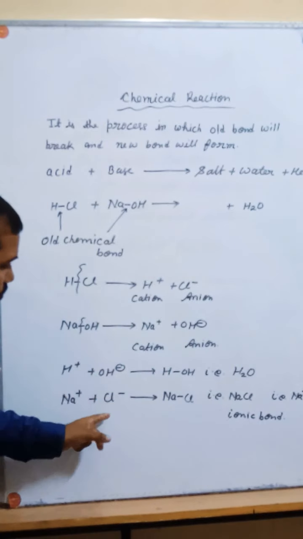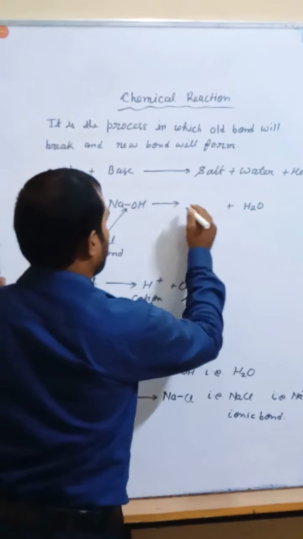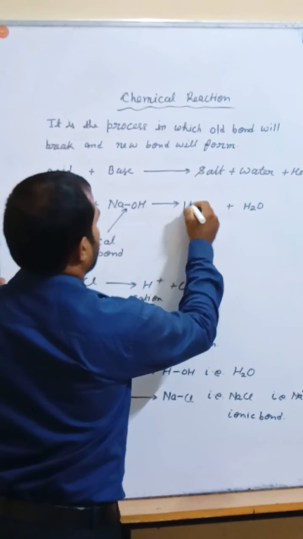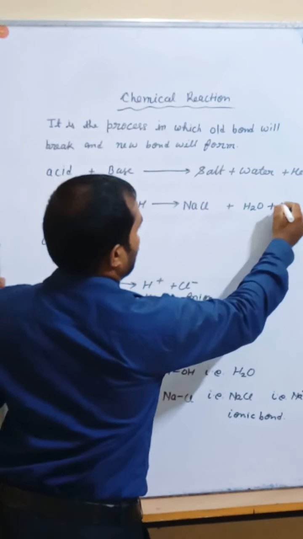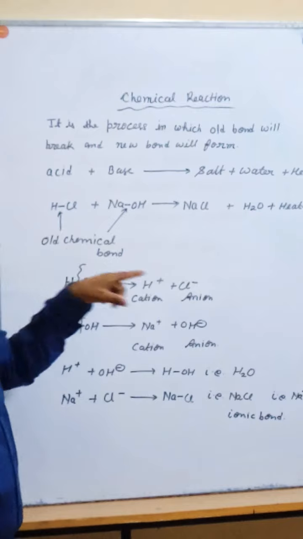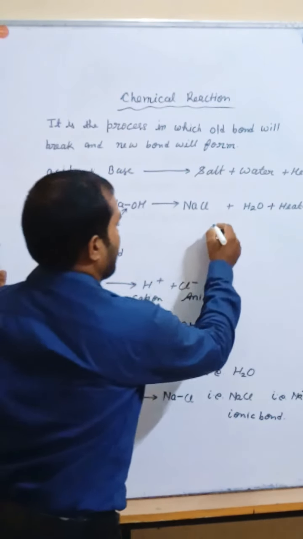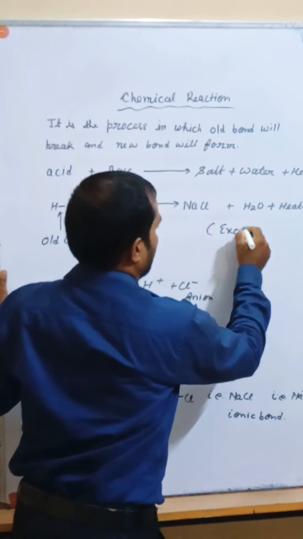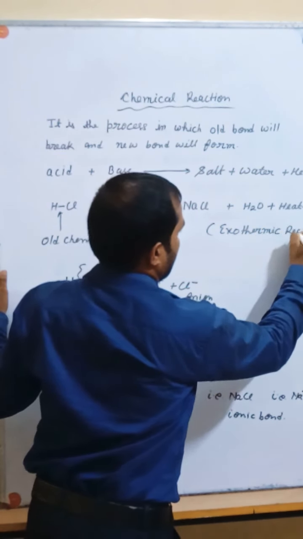So here you can see this is the new bond, beta. It is new bond. It means you can represent this as NaCl plus H2O plus heat. Since heat is evolved during the process, this is said to be an exothermic reaction.